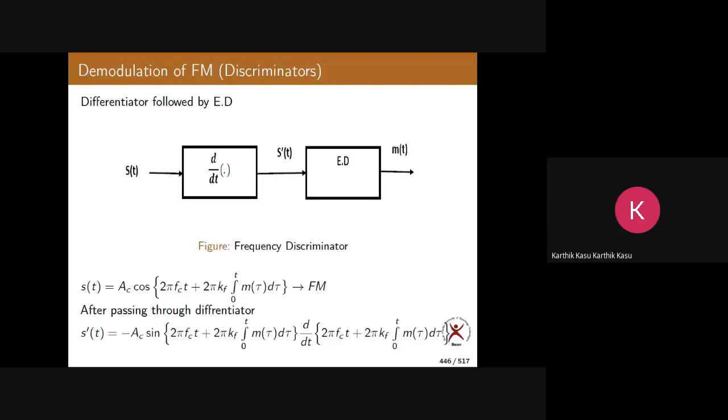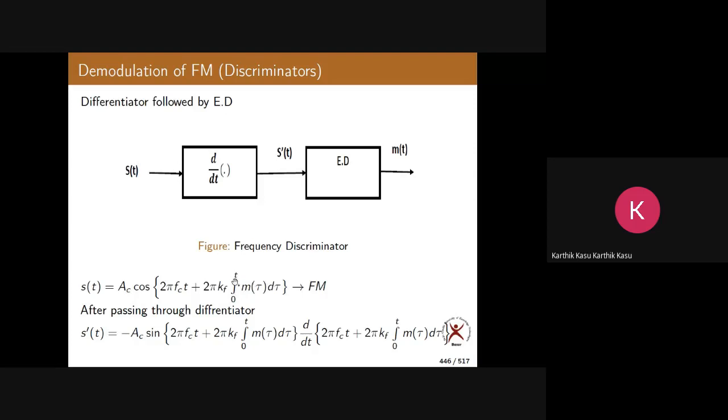So this is about demodulation of FM signal. Now, any doubts, please? Sir, why are we differentiating? See, that is the whole thing, no? Here, if you differentiate, what do you get? You will get m of t here.